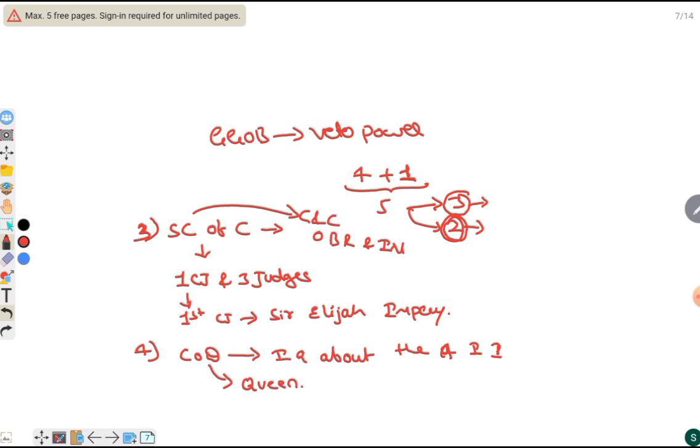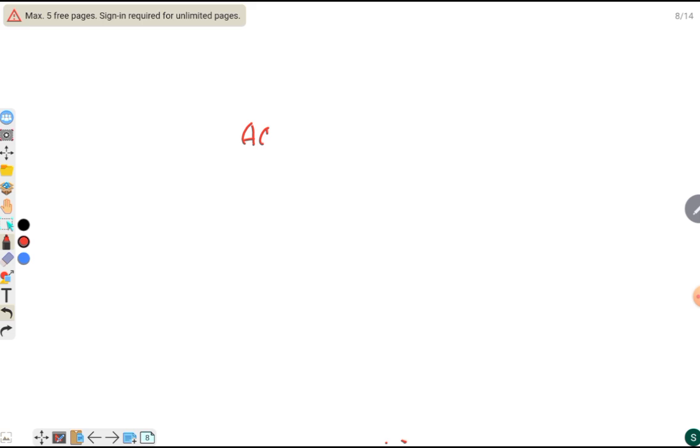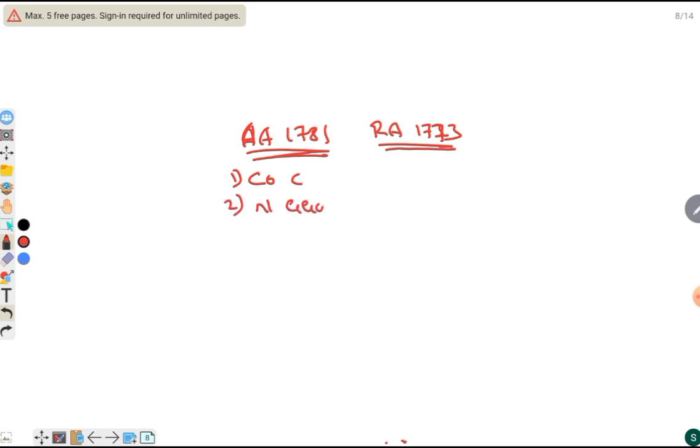Next, coming to the Amendment Act 1781. This Amendment Act brought an amendment to the Regulating Act 1773. What are the reasons for bringing the amendment? One is corruption continued and there was no veto power for the Governor General of Bengal. Hence, there existed conflict between the Governor General of Bengal and the Executive Council. Hence, these are the two reasons why the amendment was required.